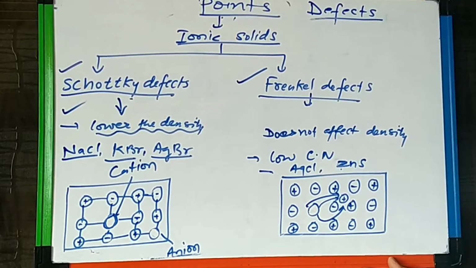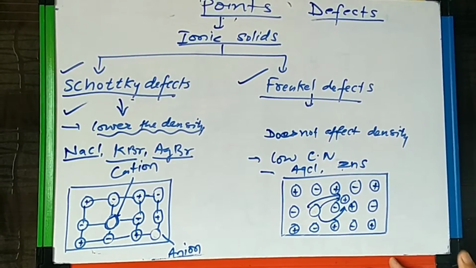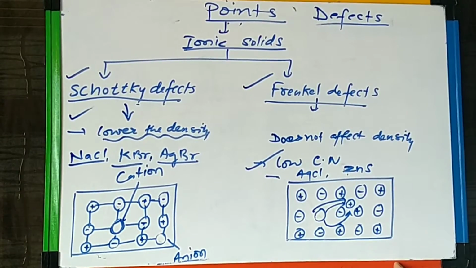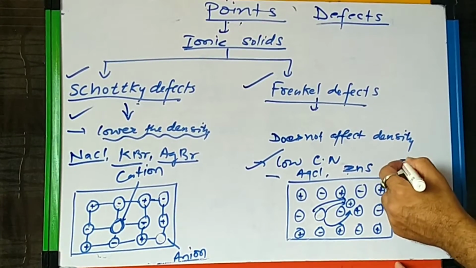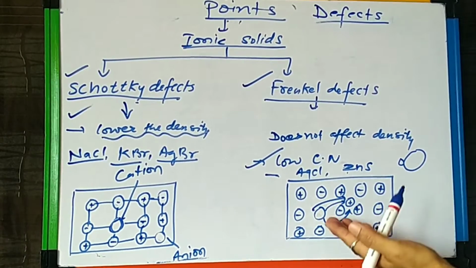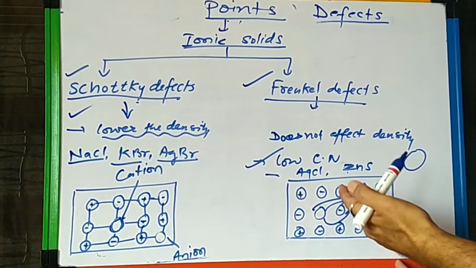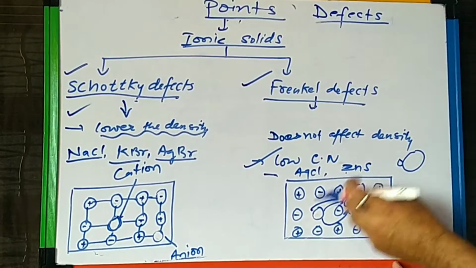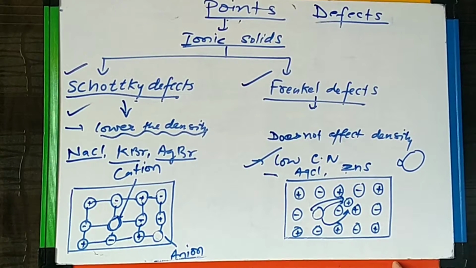interstitial sites. And basically this happens in crystals which have a low coordination number and where the size of the cation is smaller and the size of the anion is bigger, because the cation moves from its original site to the interstitial site. If the cation is smaller, then only it can move into the voids.